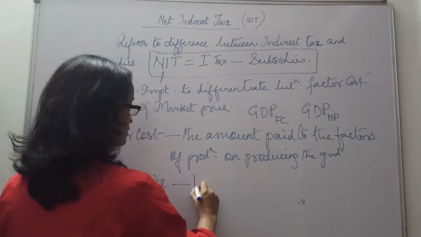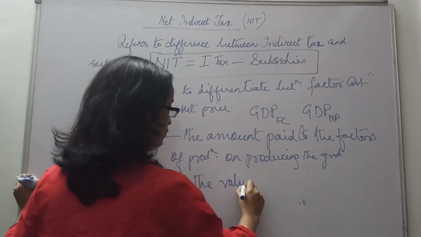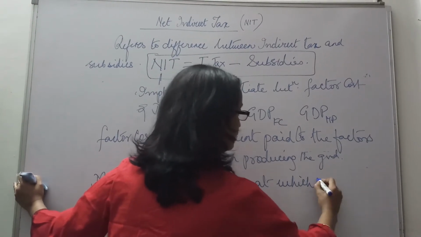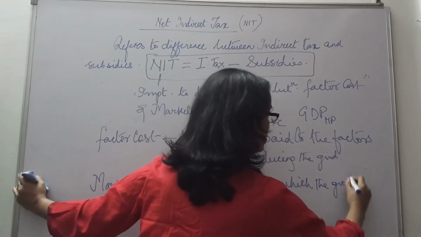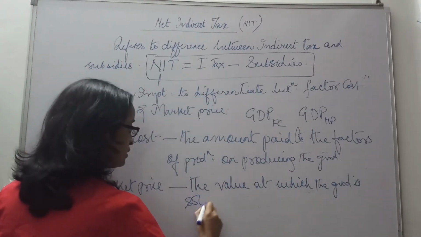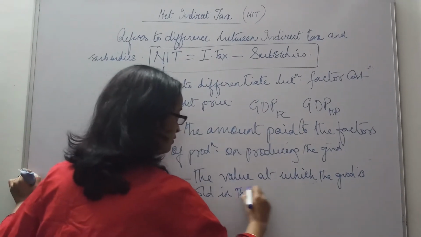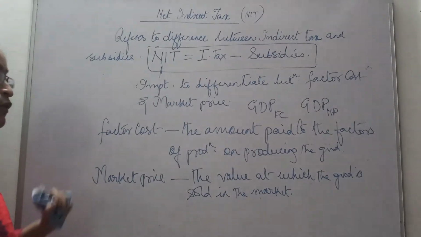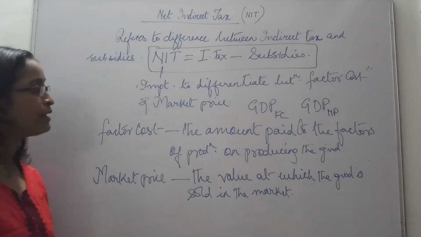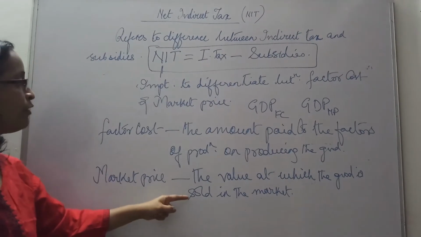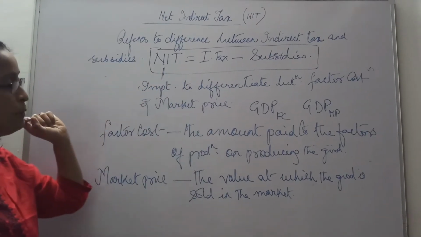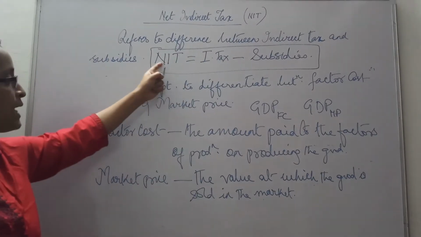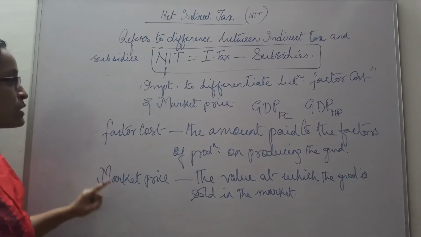Market price means the value at which the good is sold in the market. Okay, so when a good is sold in the market, it is always inclusive of taxes. Alright, and when the good is sold, the tax is there. Okay, and then maybe subsidies also will be provided. So we take net indirect tax, and this brings difference between factor cost and market price.